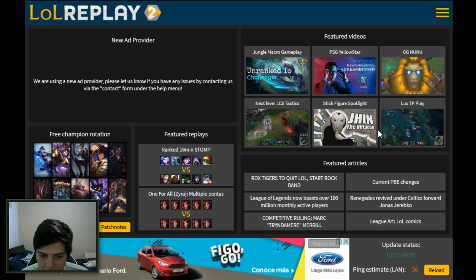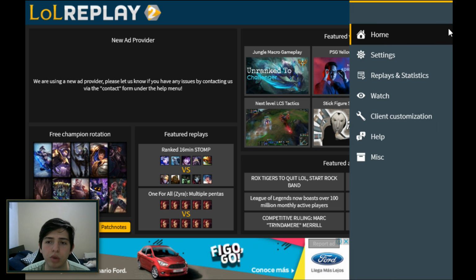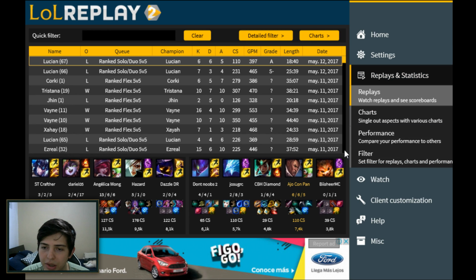So one of the many functionalities this has, like I said, with most of these applications, you're going to have to download them or enter the web pages yourself and take a look at what they actually do by yourself, because it's impossible for me, I could go on for hours here. But essentially with LoL Replay, there's a lot of different things you can do. First off, we're going to take a look at replays and statistics. This is my entire match history, again from start to finish.